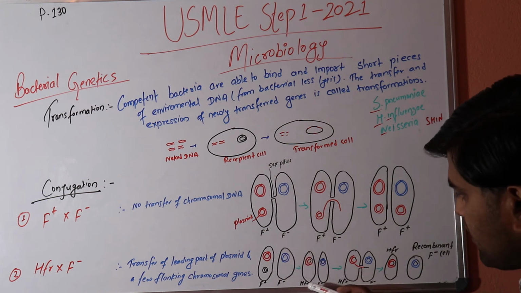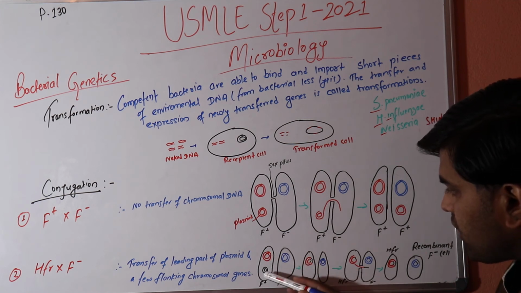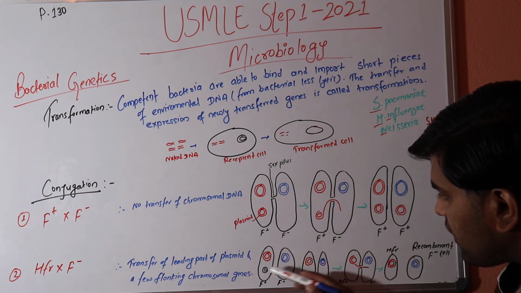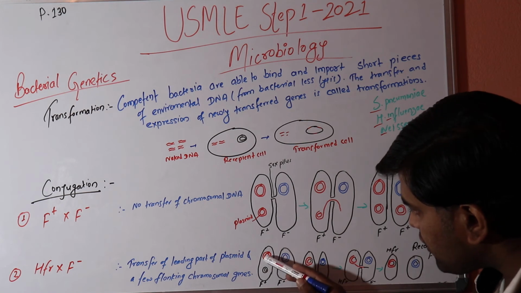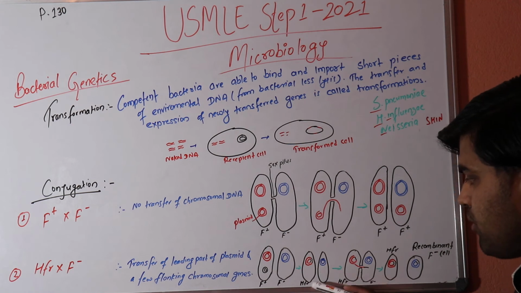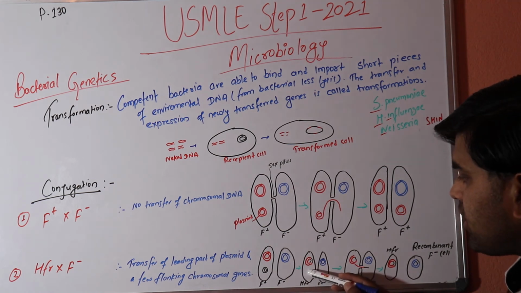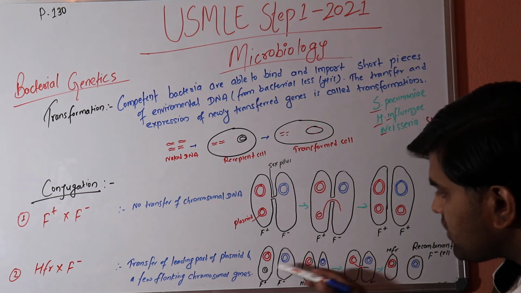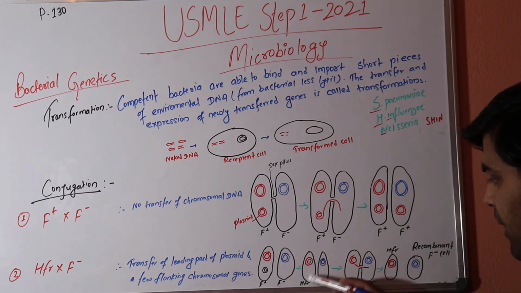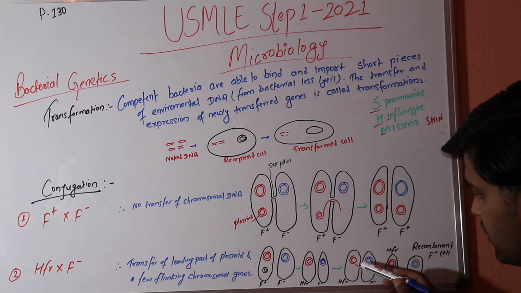Now what happened? This plasmid gets incorporated into the bacteria's own chromosomal DNA. So in the same bacteria, the plasmid DNA which was here initially gets merged with this chromosomal DNA. So chromosomal DNA is there, and the other doesn't have the plasmid. It seems that both don't have a plasmid, but high frequency recombination has merged this plasmid DNA into the chromosomal DNA. Now, this plasmid DNA again has the genes for the sex pilus and conjugation tube.